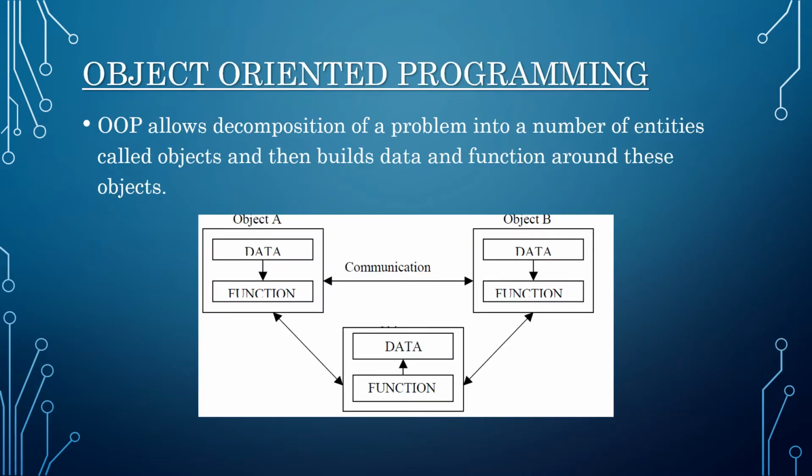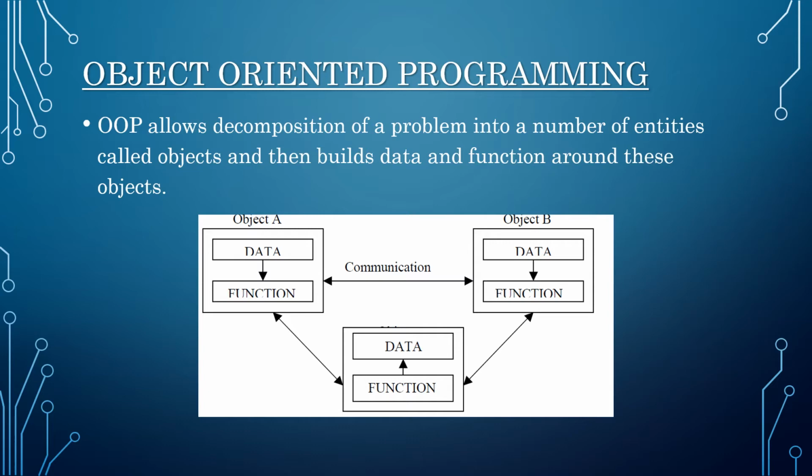Object-oriented programming. Unlike procedural programming, OOPS treats data as a critical element in the program development and does not allow it to flow freely around the system. It ties data more closely to the functions that operate on it and protects it from accidental modification from the outside function.